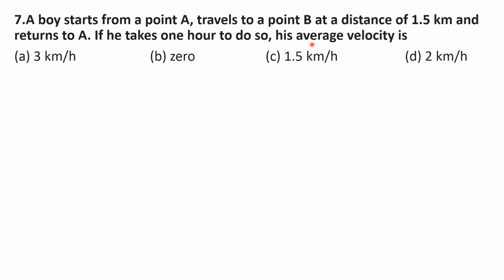Here you have to find the average velocity. You know the formula of average velocity, that is x2 minus x1 divided by t2 minus t1, which is nothing but displacement by time. If x1 and x2 are the same, then the displacement becomes 0. If the displacement becomes 0, then the average velocity also becomes 0. So the answer is option B, 0.